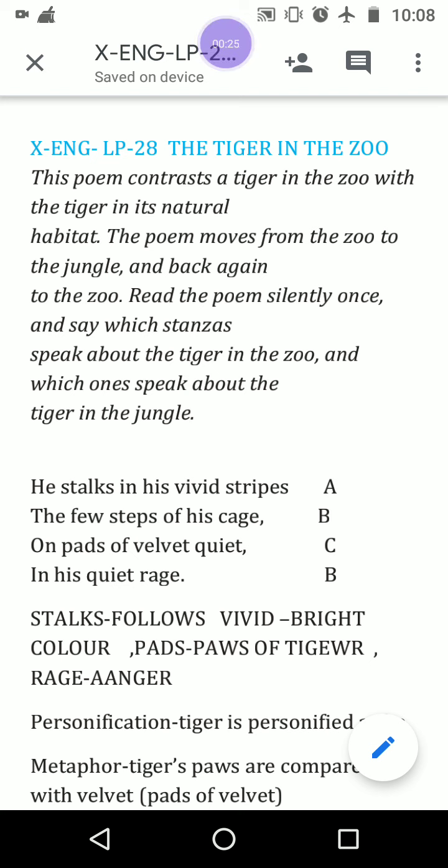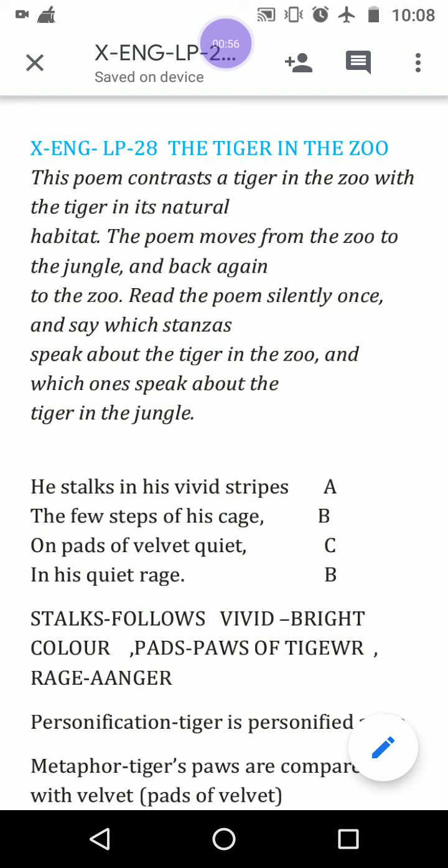This poem contrasts a tiger in the zoo with the tiger in its natural habitat. The poem moves from the zoo to the jungle and back again to the zoo. This is very important information, that this poem is about a tiger, how he is living in the jungle, okay, and then in a zoo, and then once again in the jungle. So these things we will have to learn.